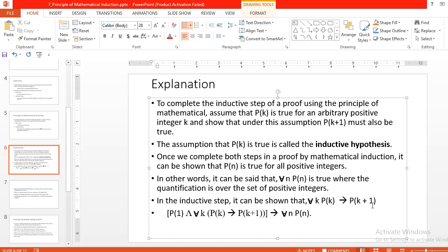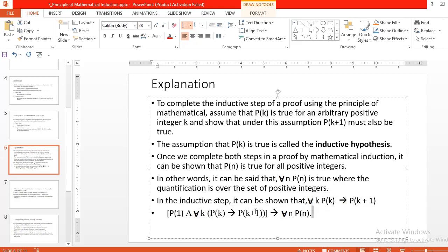Again the domain is the set of positive integers. If we want to summarize all these statements in one line, how can we summarize these steps? They can be expressed as a rule of inference like this.